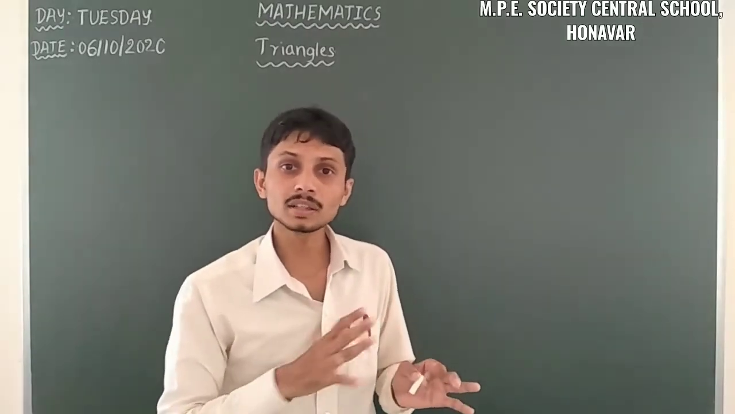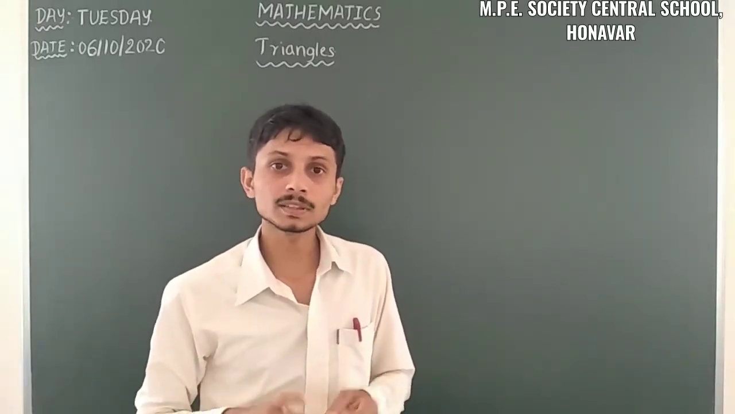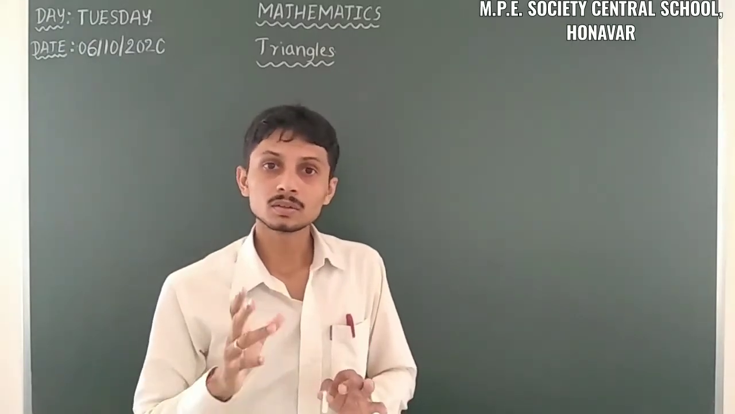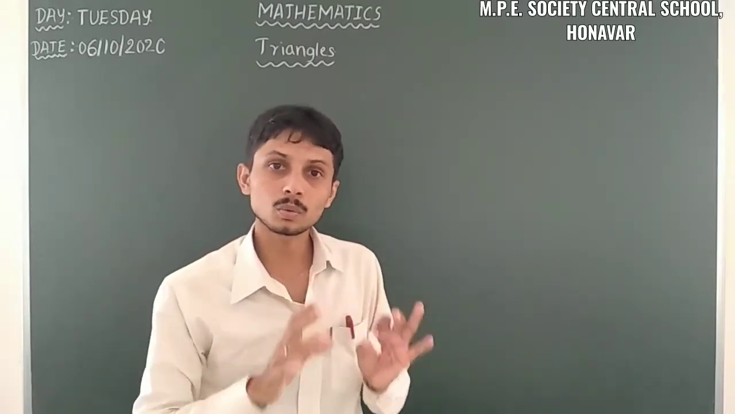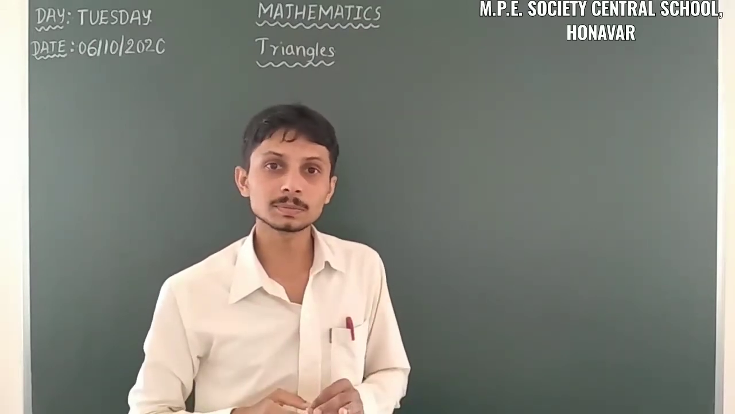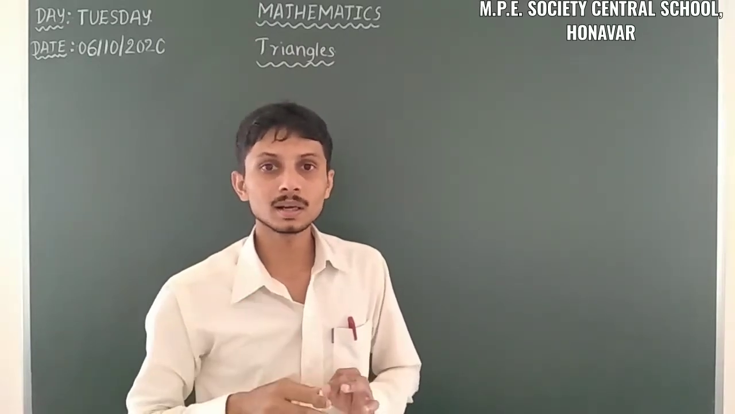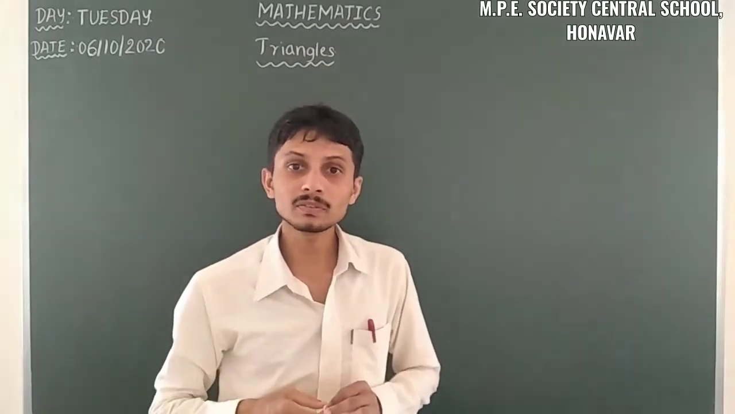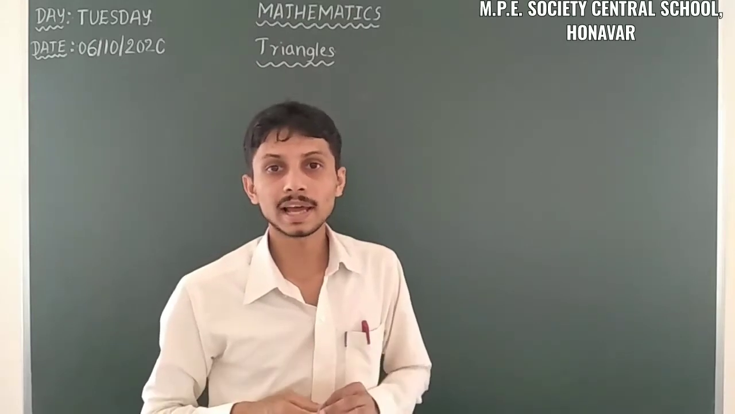Concurrent means 2 or more lines passing through only a single point. But here non-concurrent means not more than 2 lines pass through only one point. Here there are only two possible line segments which pass through one single point. So the triangle is nothing but a plane figure bound by 3 non-concurrent line segments.